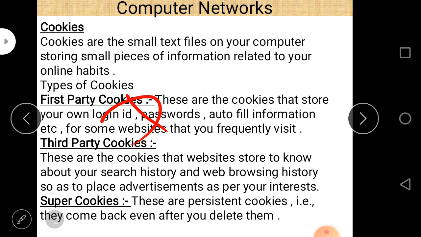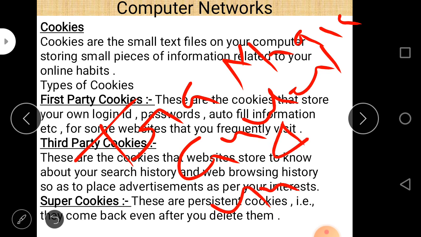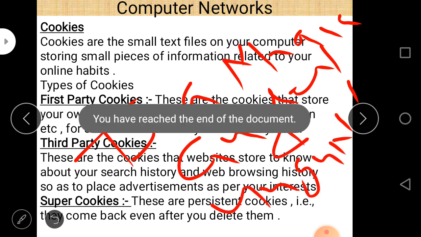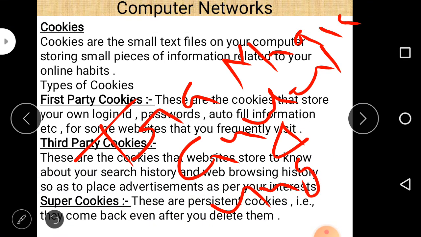And then transmission media. In transmission media, there are 2 types of media, guided and unguided. You can learn all of these. So these are the 3 important topics.